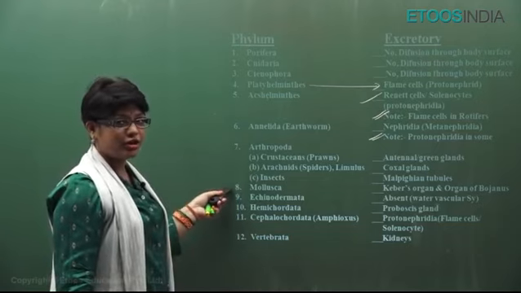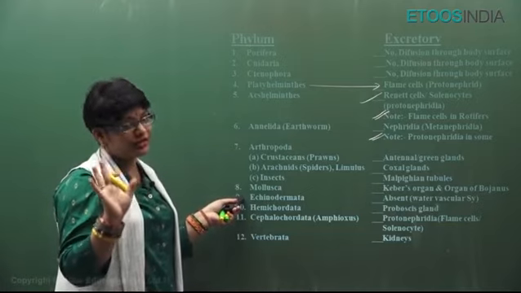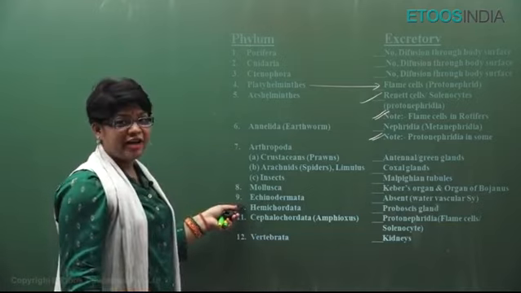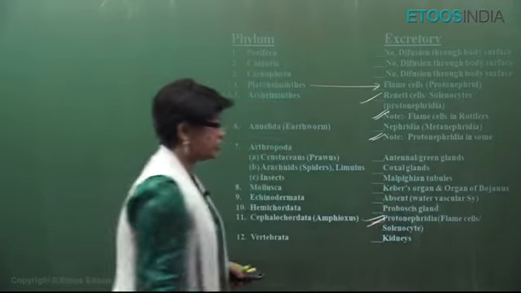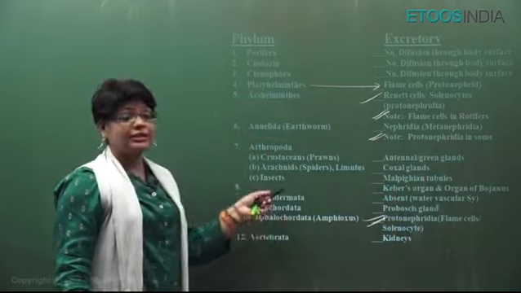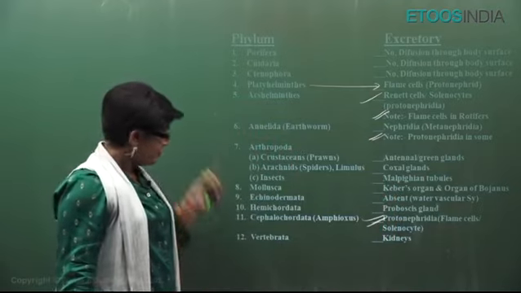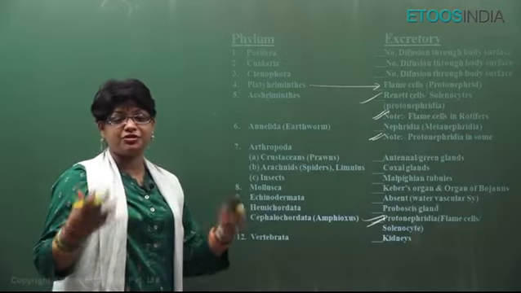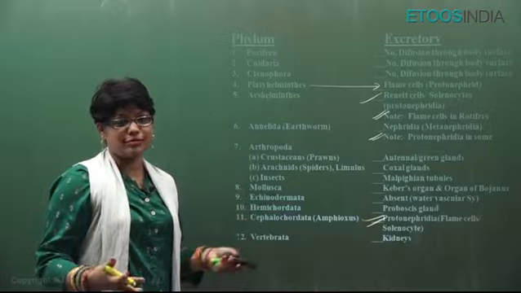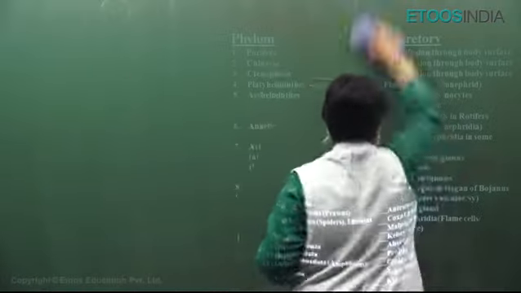Mollusca have Keber's organ or organ of Bojanus. Echinoderms, excretory system is absent, water vascular system helps. Hemichordata have proboscis gland, and cephalochordates, very, very important, like amphioxus, although they are chordates, but they excrete by protonephridia, flame cell solenocytes. Whereas all the vertebrates, whether they are fishes, amphibians, reptiles, birds, mammals, cyclostomata class, they all have kidneys for their excretion. Alright.